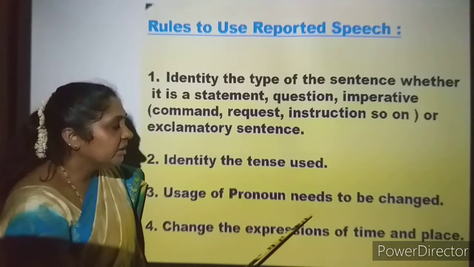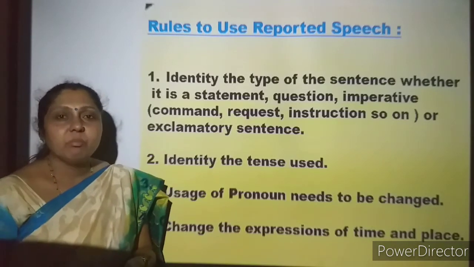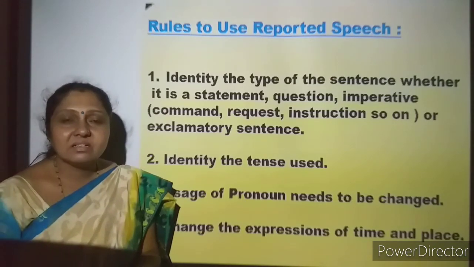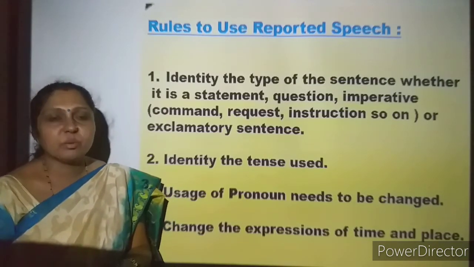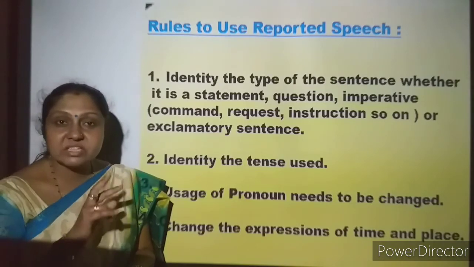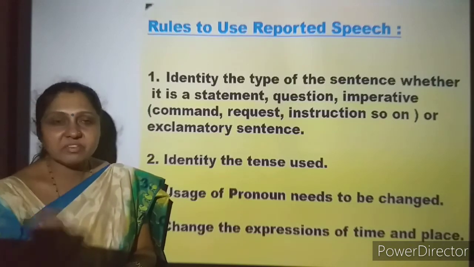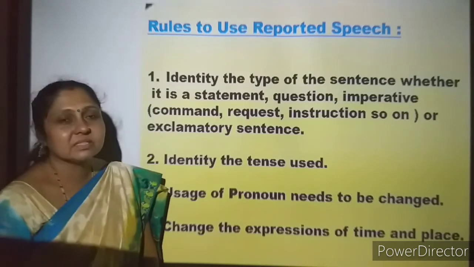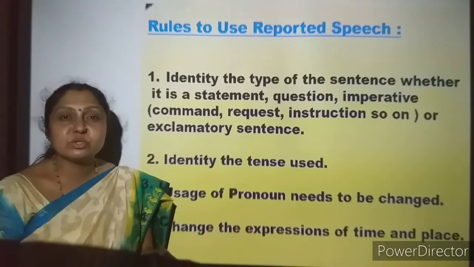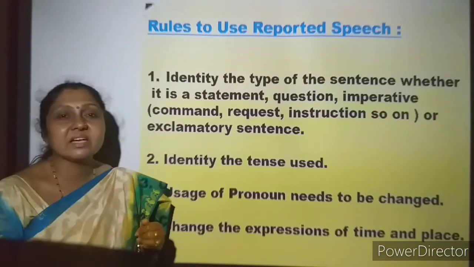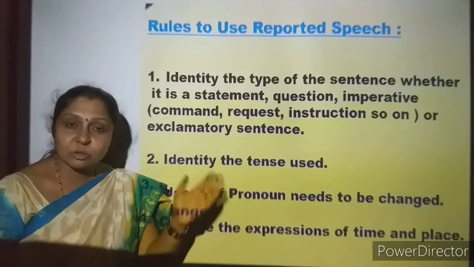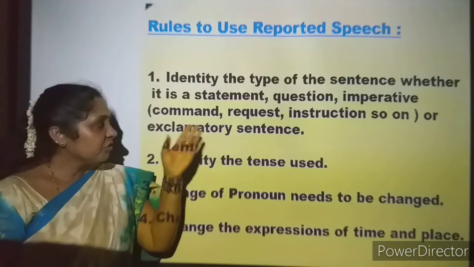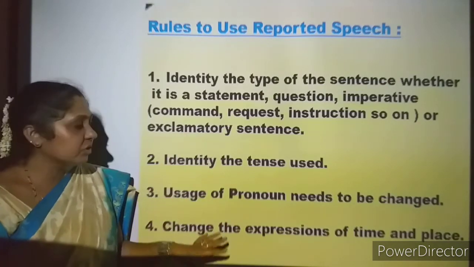Usage of pronouns needs to be changed. So one thing is identifying the type of sentence, then the tense in which it is written, and then there is a need to change the pronoun also. Change the expressions of time and place. The expressions used to refer to time and place in the direct speech also should be observed and changed. Everything is done in the future slides. These are the rules, you have to keep them in mind.